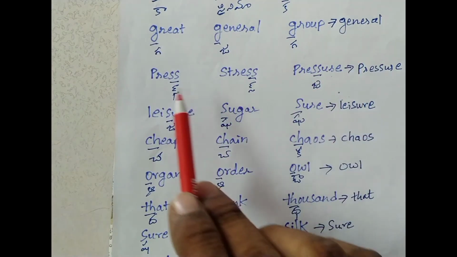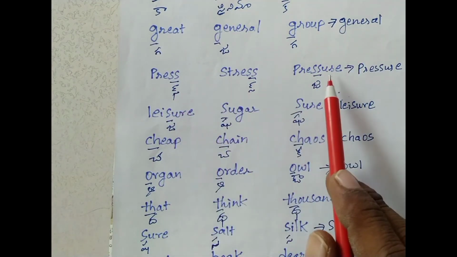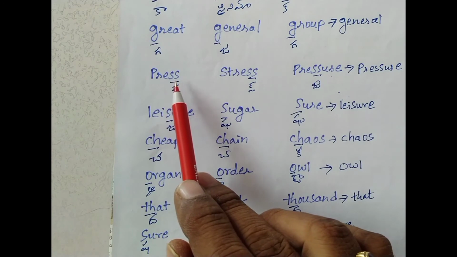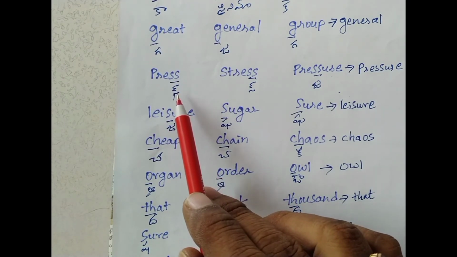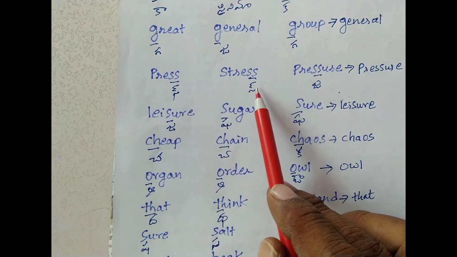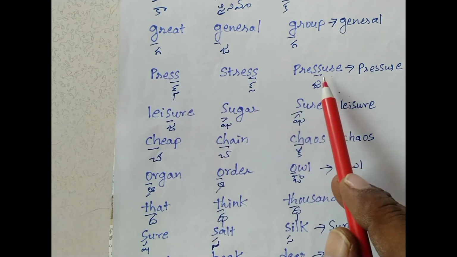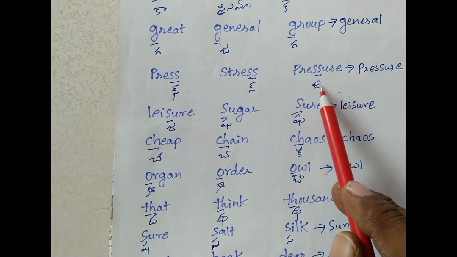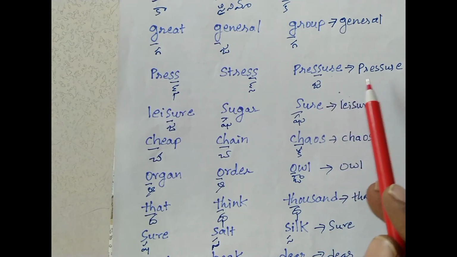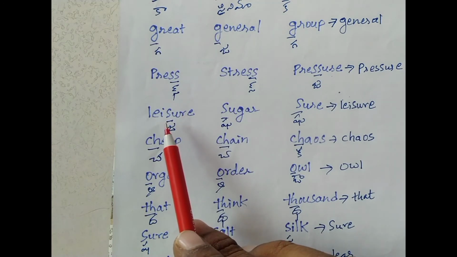Next, press, stress, pressure. Here SS is underlined. In the first word SS is giving the sound sa, and the second word also gives the sound sa. But in the third word, SS is giving the sound ja, pressure. So the answer is pressure.